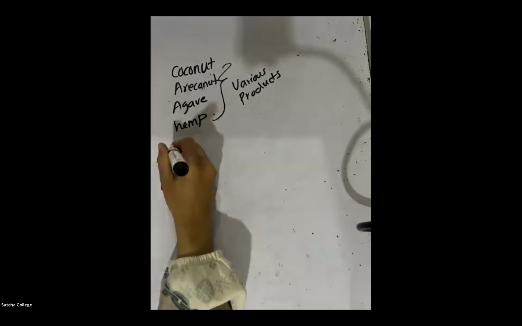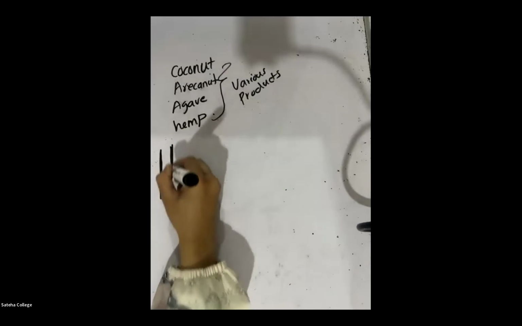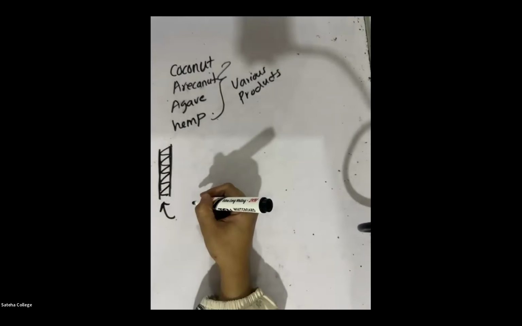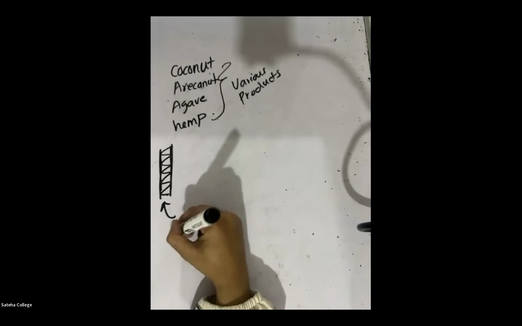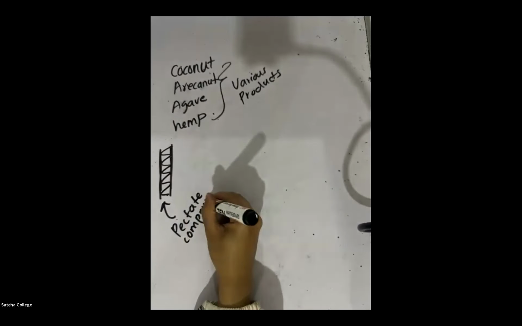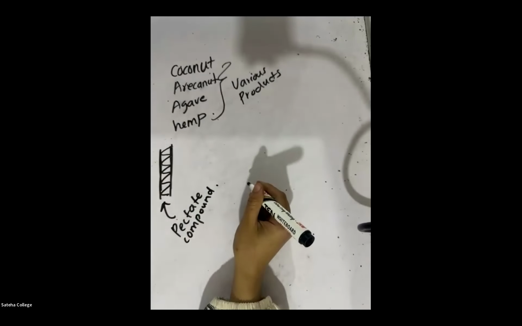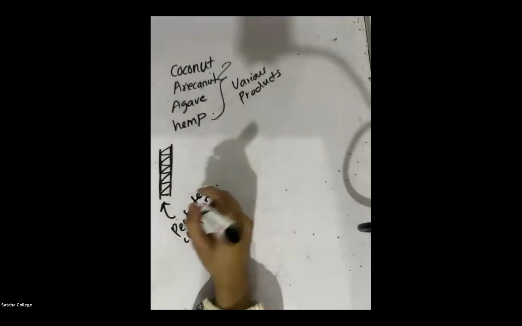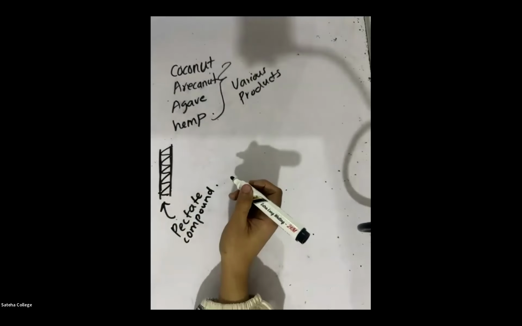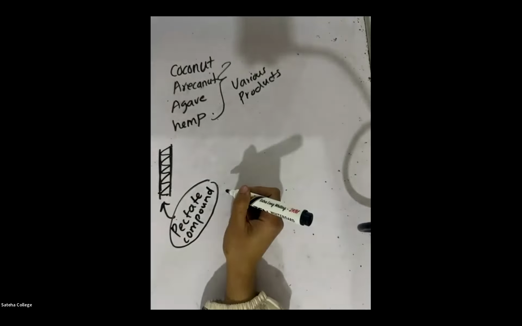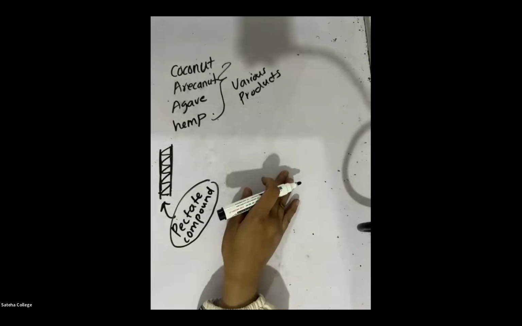But we have to first separate the plant fibers. Usually plant fibers are connected with each other by a compound. What is the name of the compound I told you? Pectate compound. There is a compound called the pectate compound which keeps the fibers connected together.